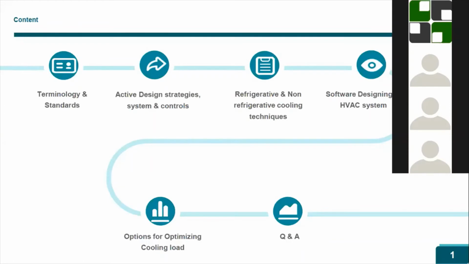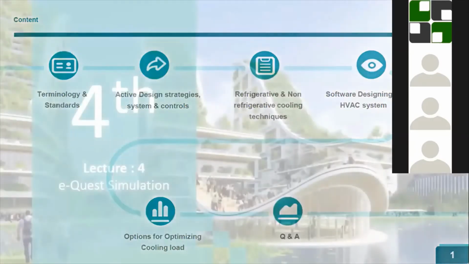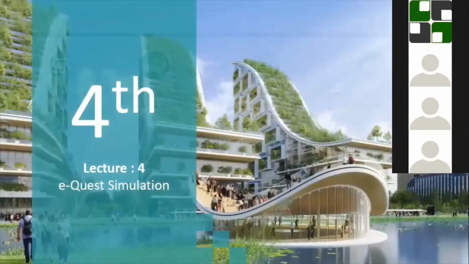Fine. This is about the HVAC system, and moving on, next is the eQUEST simulation. Here I've just kept it as in the last lecture, but whenever the detailed lecture comes, first we'll cover the theory and implement those things in the eQUEST software, and finally again the theory, then again the eQUEST software.